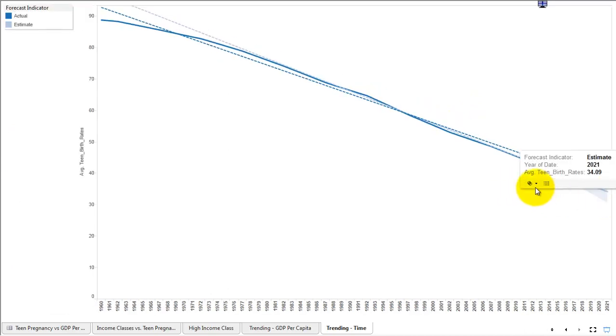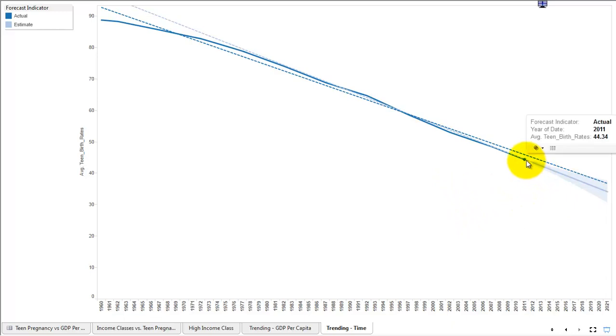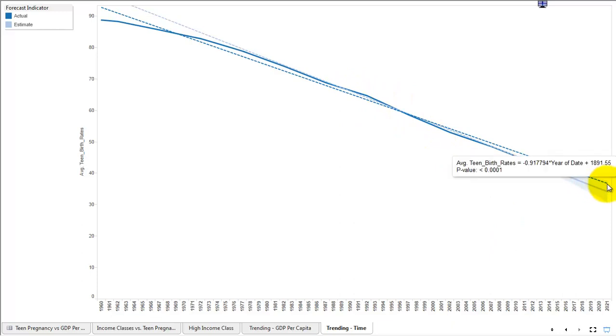You can see here, we can even show the forecast. In the 2011, 2012 time span, we were expecting an average teen birth rate of 44.34 per thousand, and by 2020 we expect 34.09 if the trend continues, which is, in my opinion, a positive thing. And you'll see the trend continues downwards as well, so it follows a very close relationship. So this is just a little bit of statistical analysis, some trends and regressions that you can perform in Tableau using some open source data to help better understand.